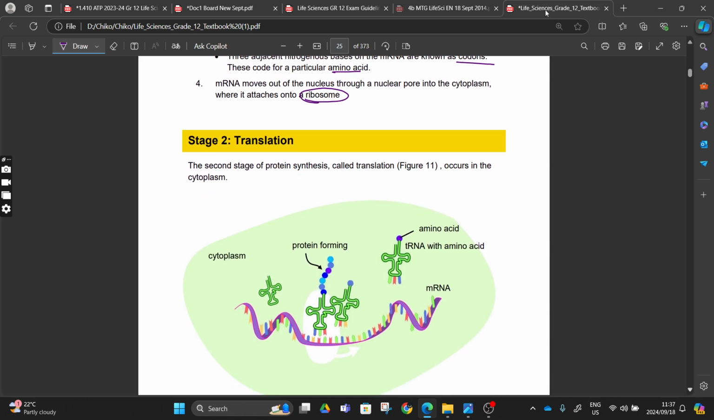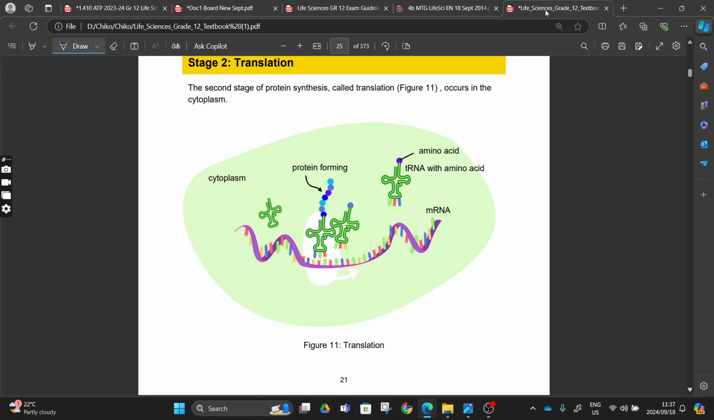And then from there we move to our next stage, which will be translation. Translation is taking place in our ribosomes. You can see that will be our ribosomes, and the ribosome is moving in that direction. From there our tRNA, with a specific amino acid, will bring the amino acids for protein formation, joined together by our peptide bonds.